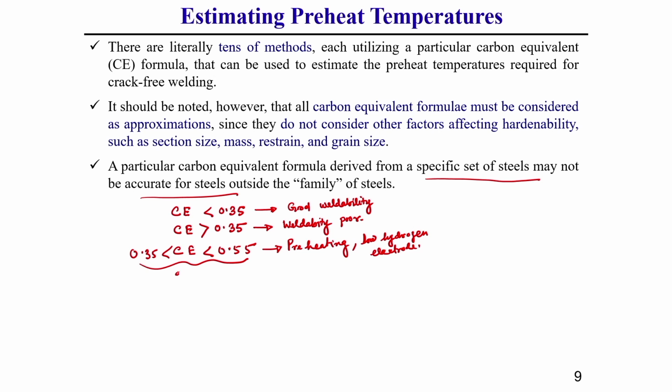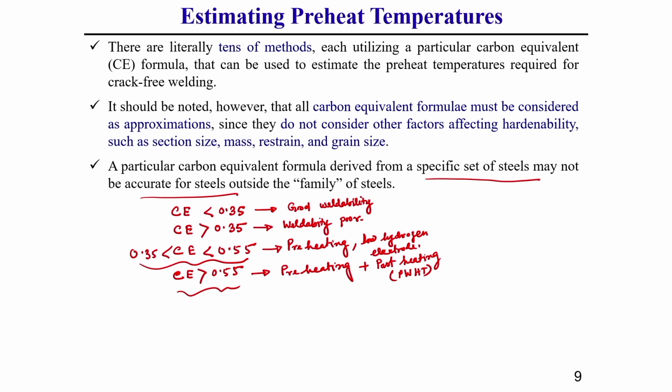Now, if the carbon equivalent is greater than 0.55, then preheating plus post weld heat treatment, or post heating, are also required. These are the things you should keep in mind.